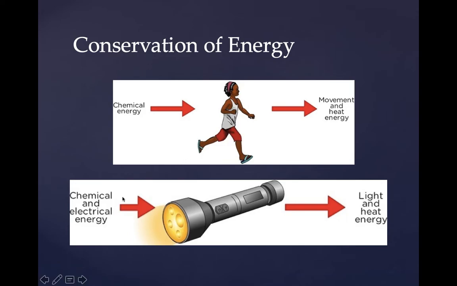Okay. Same with a flashlight. We have chemical energy because it's the battery, or the cell, I should say, that is in the flashlight that helps us light it up. And what we really want is light energy. But sometimes, like we talked about with our cell phones, the appliance gets hot. So our flashlight will get hot. That's just an indicator that we're losing energy in the form of heat.